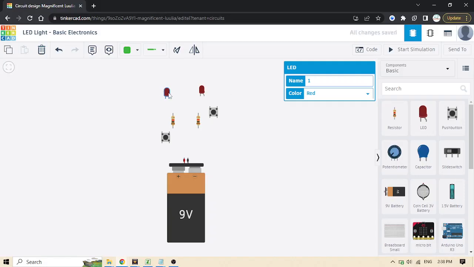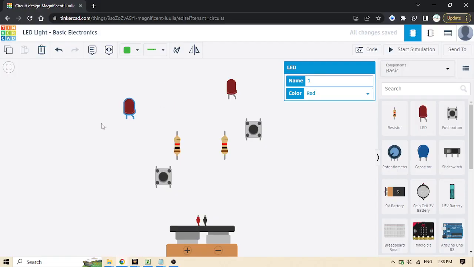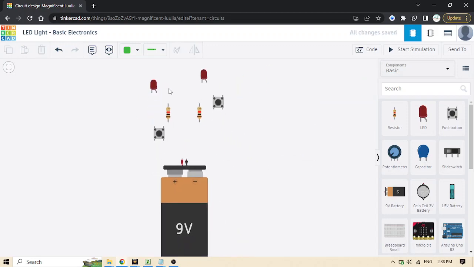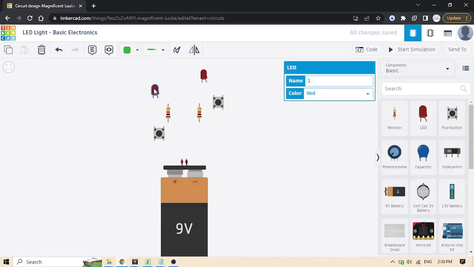So now let's see, that is a diode, but it's called an LED, light emitting diode. A diode is a component that passes the current in only one direction, not in another direction.